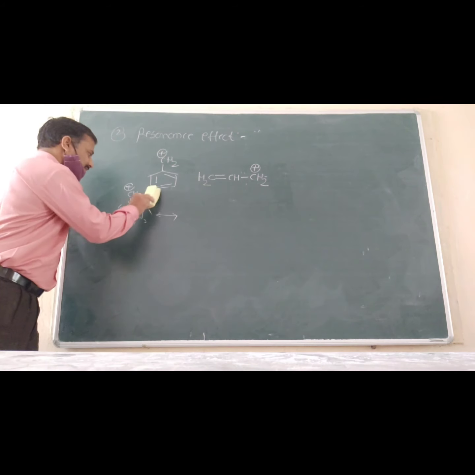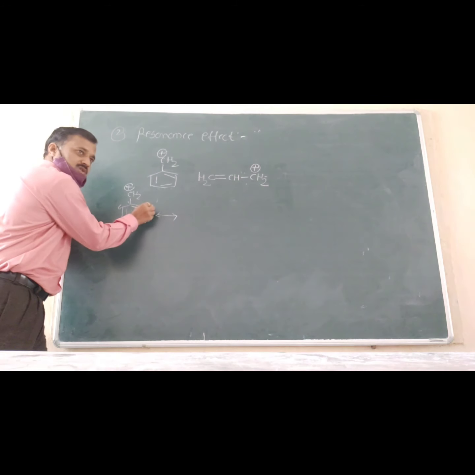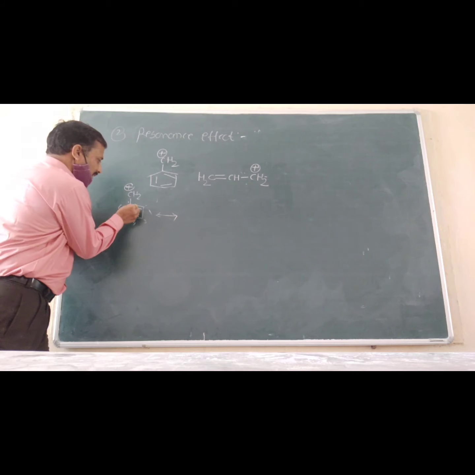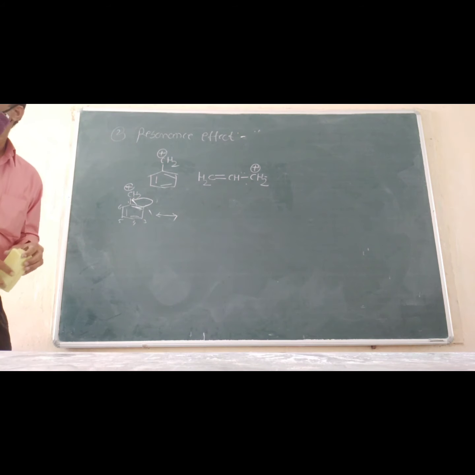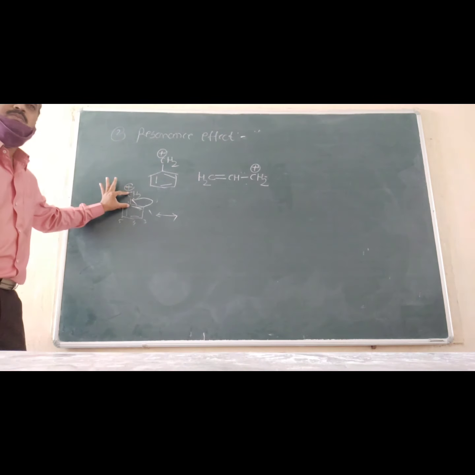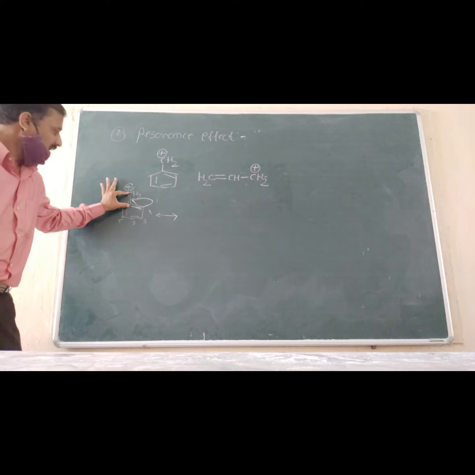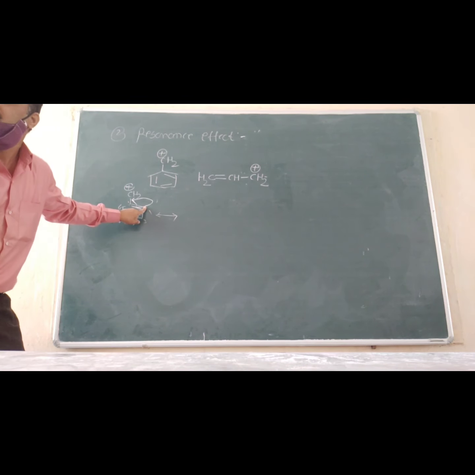See, this electron pair does not shift to this C2 carbon atom. This electron pair shifts to this positively charged carbon atom. Therefore there is a formation of a double bond between this C1 and this positively charged carbon atom. And therefore this C2 carbon atom becomes negatively or positively charged?